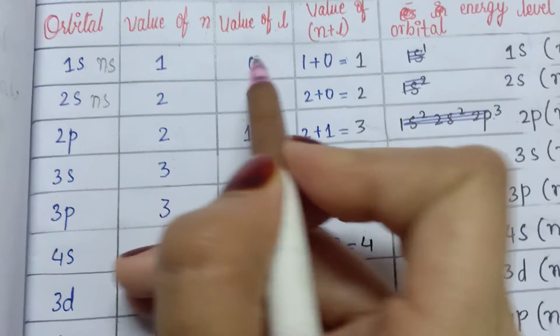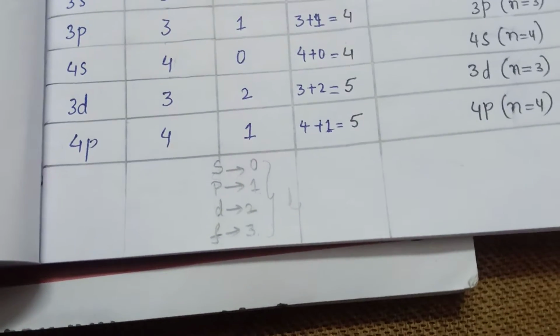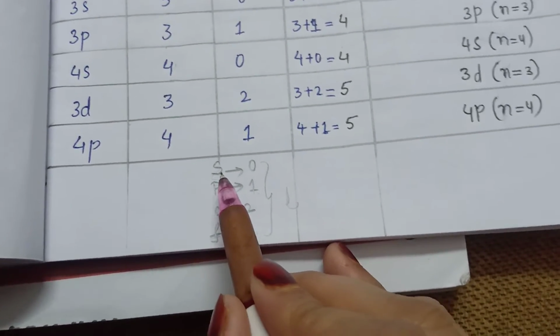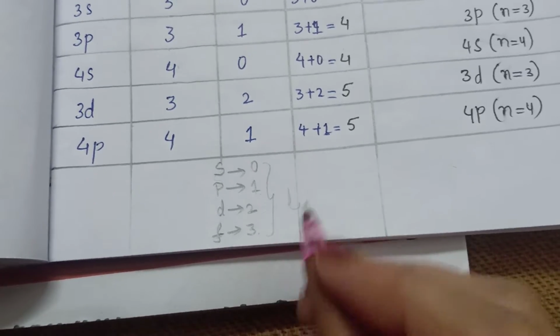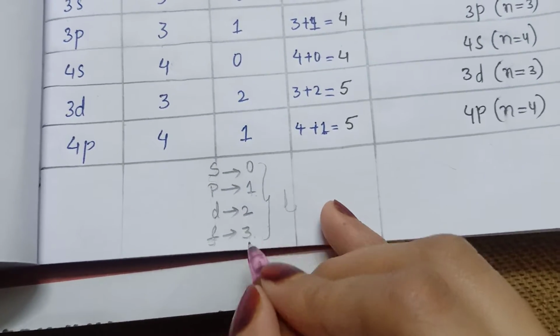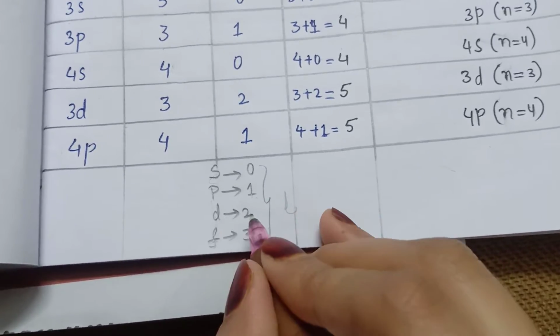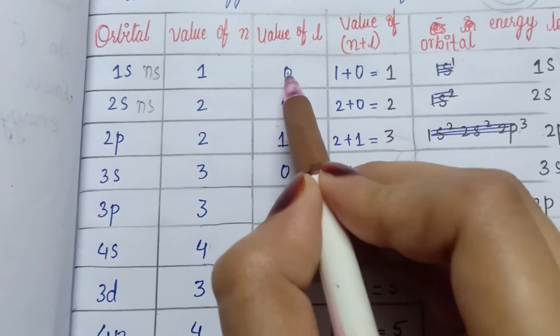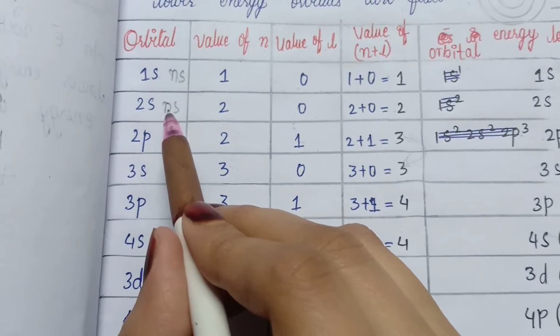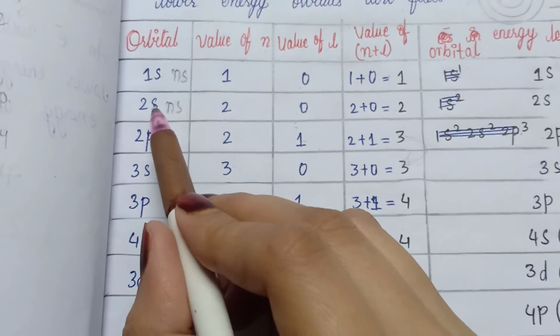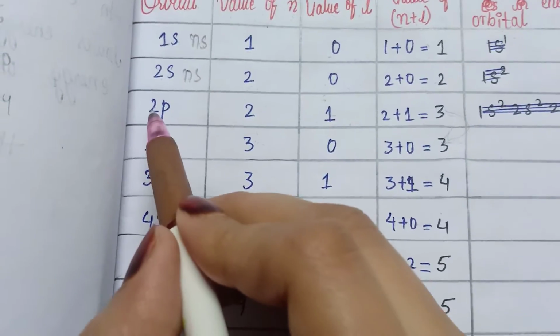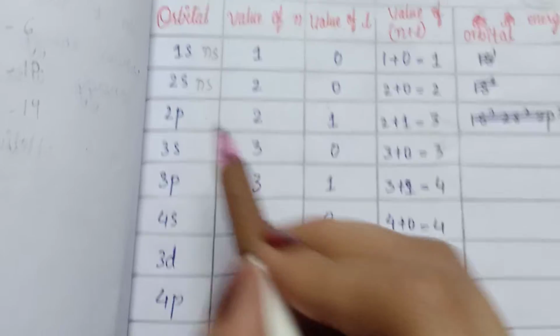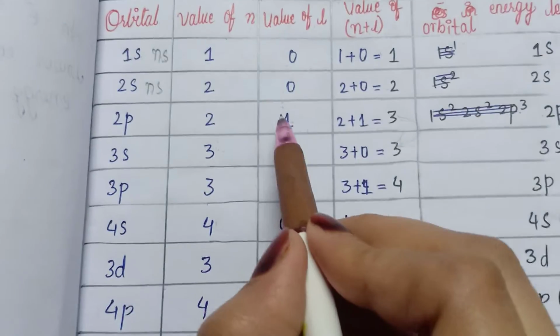Next, the value of l. How are we going to find this value of l? Remember students, I told you: the energy sublevels are s, p, d and f. You can write this on your rough page if you are not understanding. So 0, 1, 2, 3: s indicates 0, p indicates 1, d indicates 2, f indicates 3. For s we have 0, so the value of l is 0. Next, 2s: n value is 2 and l value is 0. Next we have 2p: n value is 2, and p value is 1.